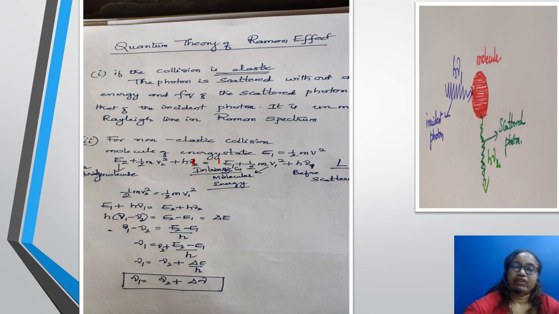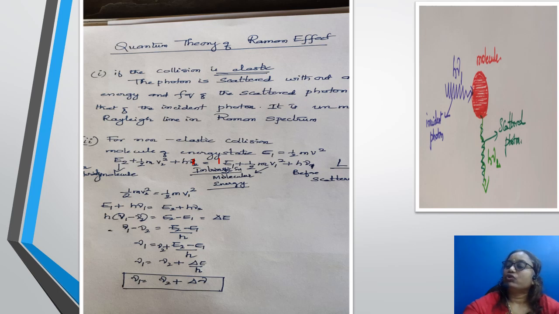So when the kinetic energies are equal, the equation due to the conservation of energy is E2 plus half m V2 square plus h mu 2 is equal to E1 plus half m V1 square plus h mu 1. Since there is no change in temperature during the collision, there is no change in the kinetic energy. Hence, half m V2 square is equal to half m V1 square. Therefore, we have E2 plus h mu 2 is equal to E1 plus h mu 1.